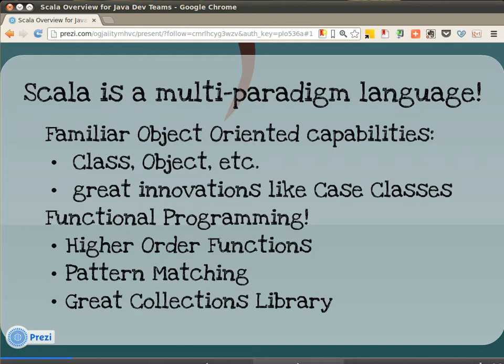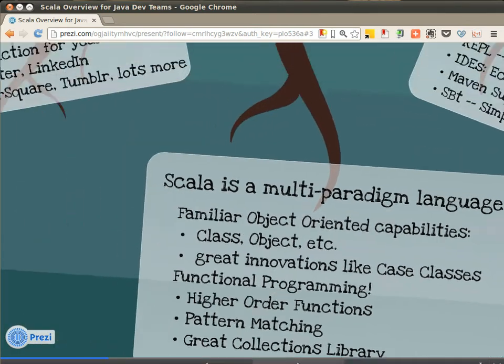Higher-order functions are functions that take other functions as arguments. Pattern matching is like case statements on steroids. It's a really powerful feature, and the collections library supports higher-order functions on all the collections and provides both mutable and immutable forms of each of the basic collection types.